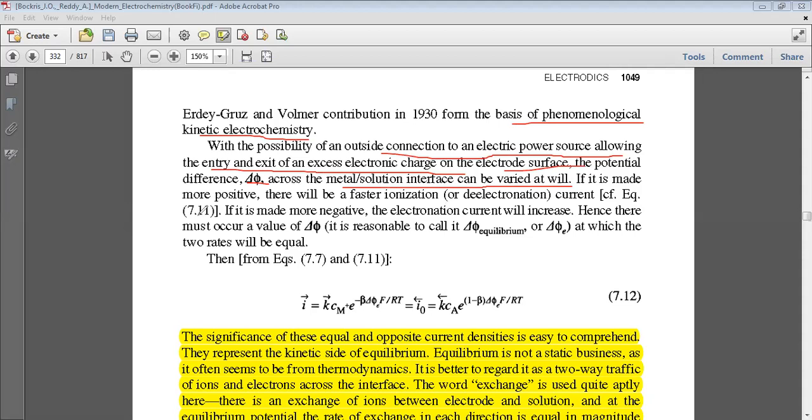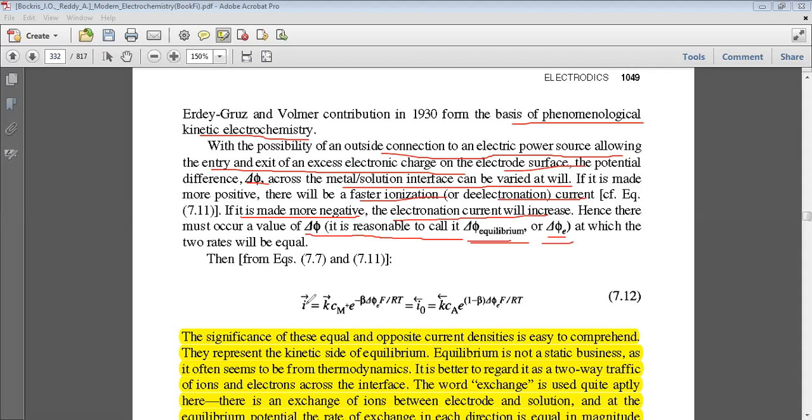If it is made more positive, there will be faster ionization or de-electronation current. If it is made more negative, the electronation current will increase. Hence, there must occur a value of delta phi, which it is reasonable to call delta phi equilibrium, or delta phi E, at which the two rates will be equal.